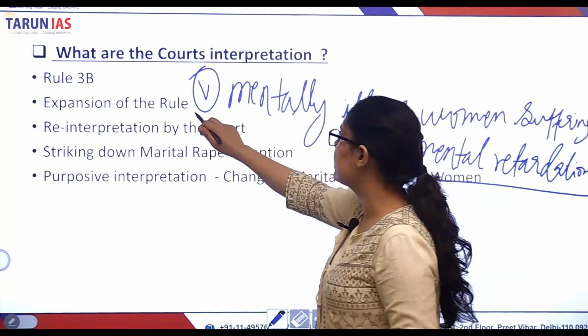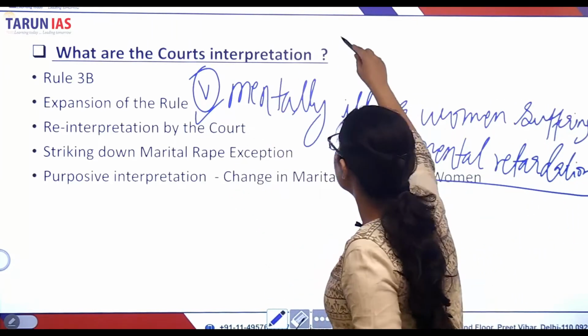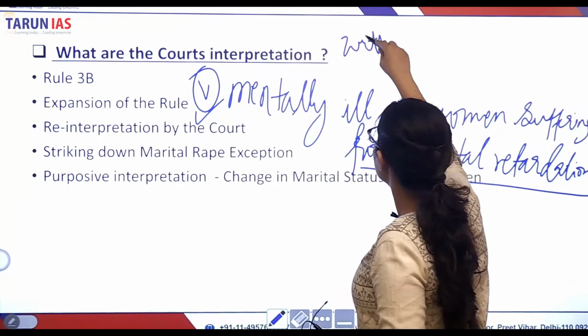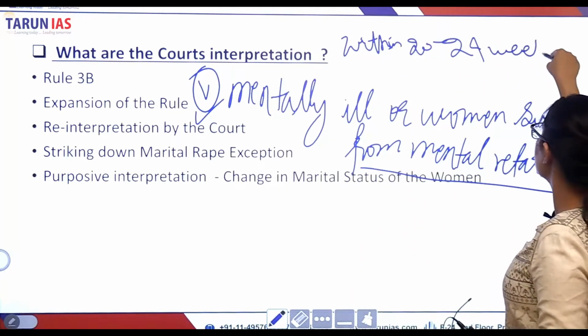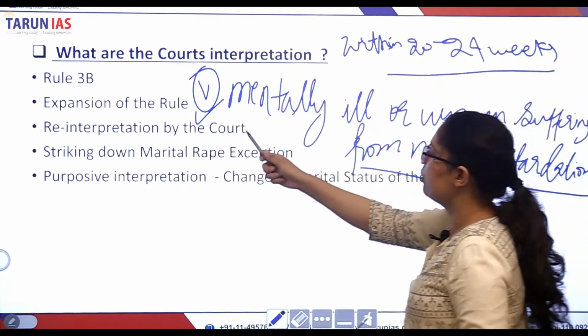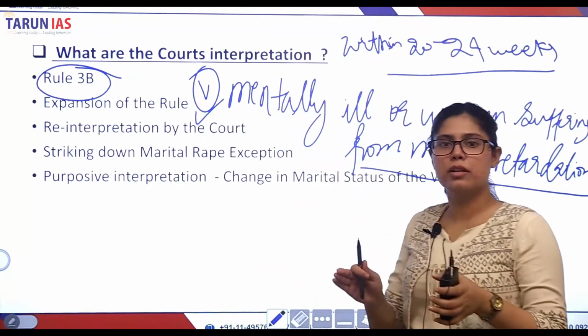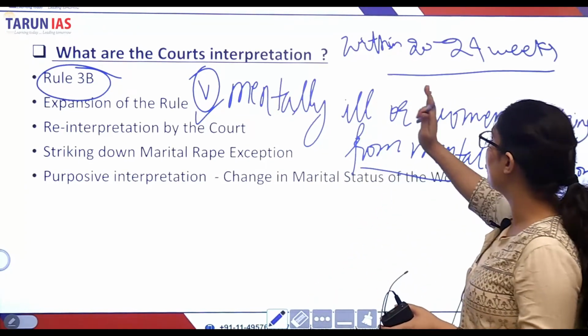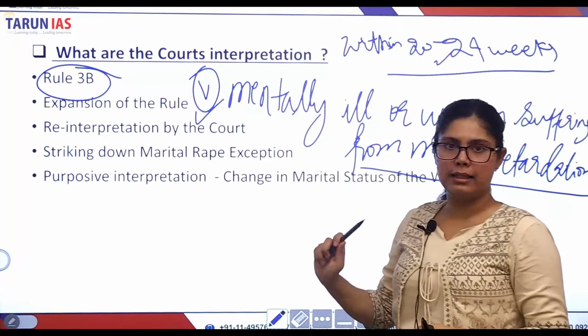This is the fifth category of women who will be allowed to abort the child within 22 to 24 weeks as per Rule 3B. Now, like I said, Rule 3B categorizes women into 7 categories who will be allowed to abort the child within 22 to 24 weeks. This is the fifth category.